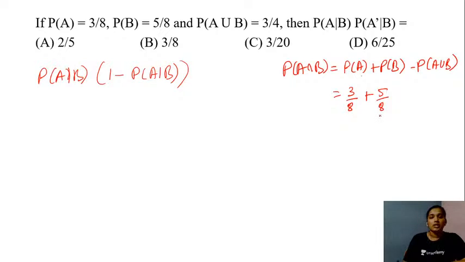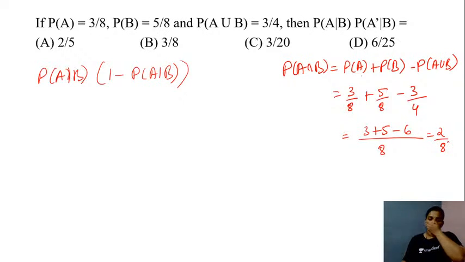The probability of A or B is 3 by 4. So the LCM here in this case will be 8. So this will be 3 plus 5 minus 6, which is going to be 2 by 8. And the value here in this case will be 1 by 4.